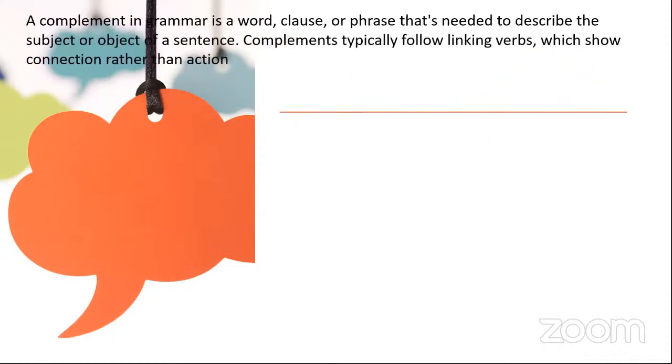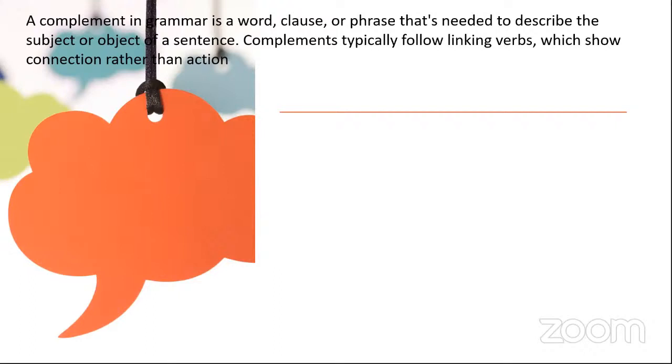So first let us find out what is a complement. I know you have already studied this topic, but because our quiz is about complements and adjuncts, let me just recap and then we'll go to the quiz. A complement in grammar is a word, clause or phrase that's needed to describe the subject or object of a sentence. Complements typically follow linking verbs which show connection rather than action.